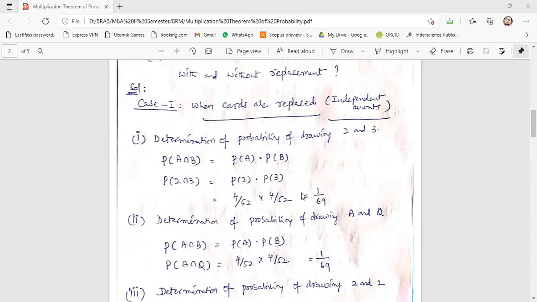Next, the probability of drawing A and Q. Here also you are replacing the cards. So the probability of drawing ace and queen is the probability of ace into the probability of queen. How many ace cards are there? 4, so 4 by 52. How many queen cards? 4 by 52. So 4 by 52 into 4 by 52 is equal to 1 by 169.